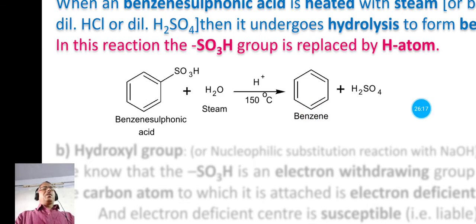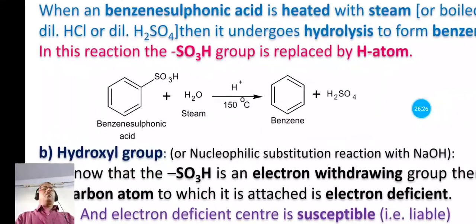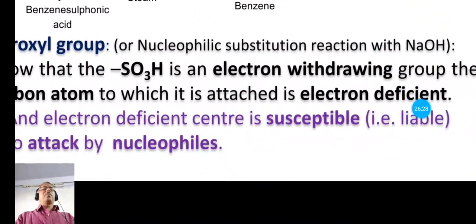Now let's consider the next reaction, that is the replacement of the SO3H group by a hydroxyl group. It is an example of a nucleophilic substitution reaction.